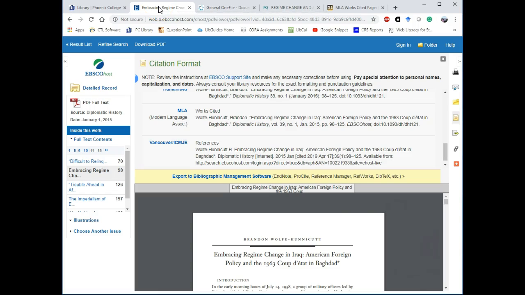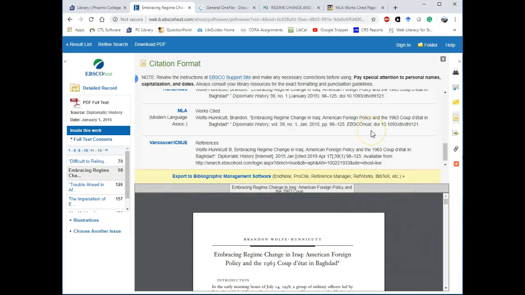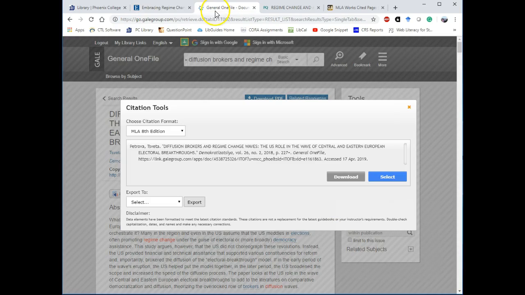This is an example of a citation from an EBSCO database, and we subscribe to many different databases from EBSCO. For the most part, the citation is correct, except right at this point where it says EBSCOhost. That's the name of the company. Instead, you want to place the name of the database in the citation. In this case, instead of EBSCOhost, I would have written Academic Search Premier, the specific EBSCO database where I got this article.